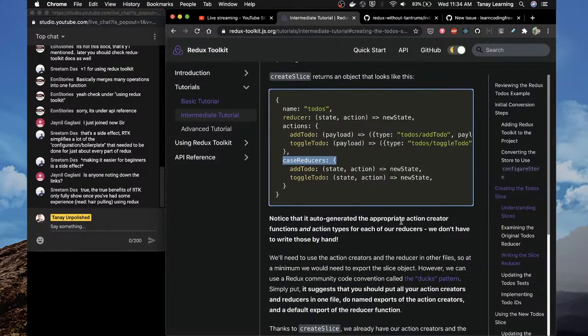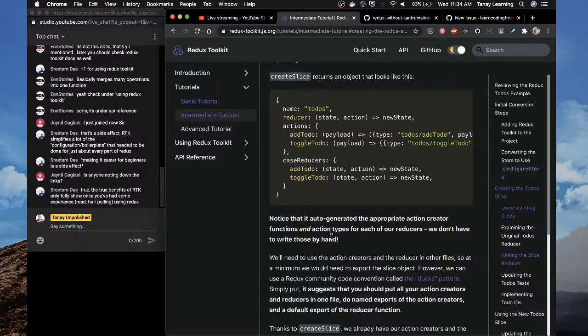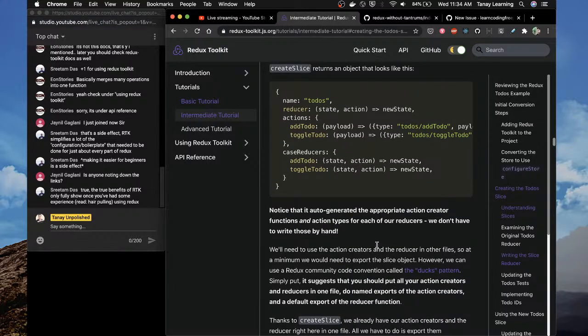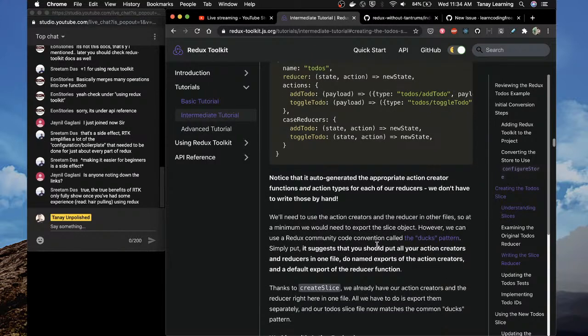Notice that it auto-generated the appropriate action creator functions and action types for our reducer. We don't have to write those by hand. Wow, this was too much work otherwise. Okay, we'll need to use these action creators and the reducer in other files, so at a minimum we will need to export the slice object. However, we can use a Redux community code convention called the Ducks pattern.